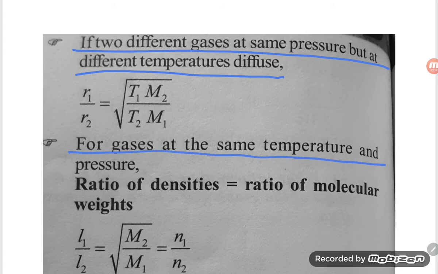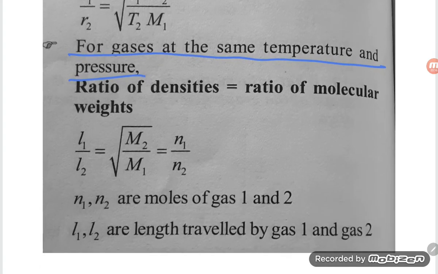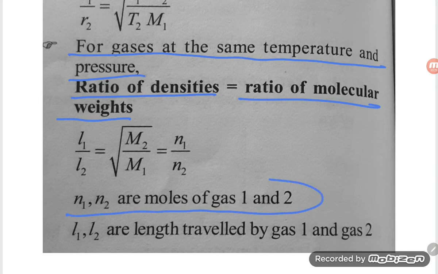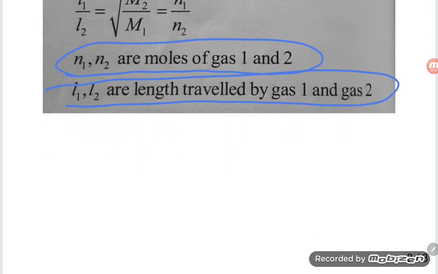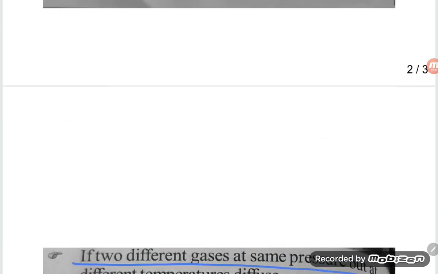For gases at the same temperature and pressure, the ratio of density is equal to the ratio of molecular weight. So L1 by L2 is equal to root of M2 by M1, equal to n1 by n2. Here n1 and n2 are moles of gas 1 and gas 2, and L1 and L2 are the lengths traveled by gas 1 and gas 2.